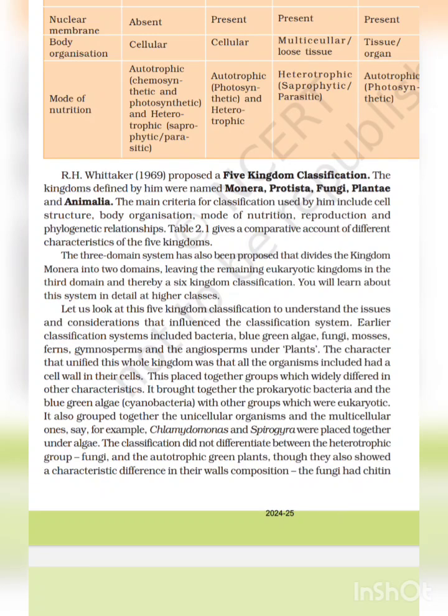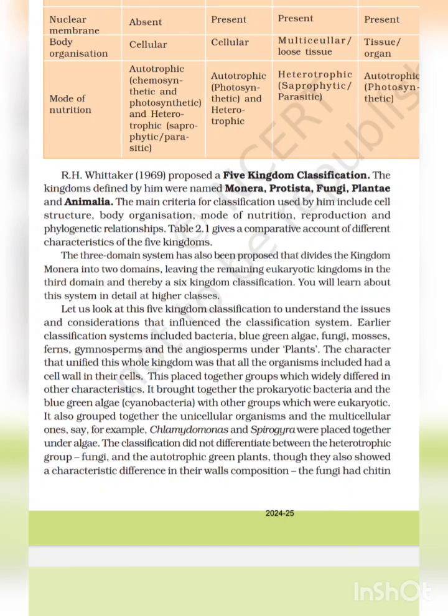Earlier classification systems included bacteria, blue-green algae, fungi, mosses, ferns, gymnosperms and the angiosperms under plants. The character that unified this whole kingdom was that all the organisms included had a cell wall in their cells.